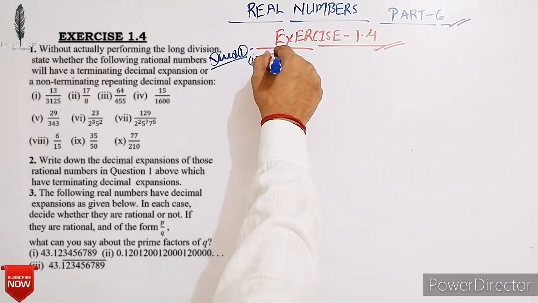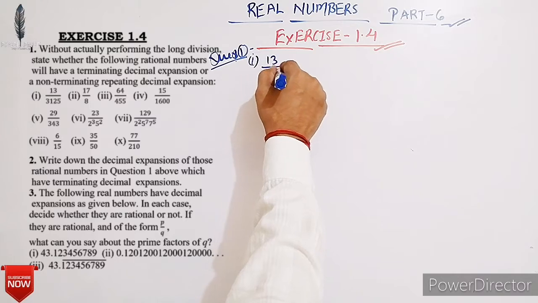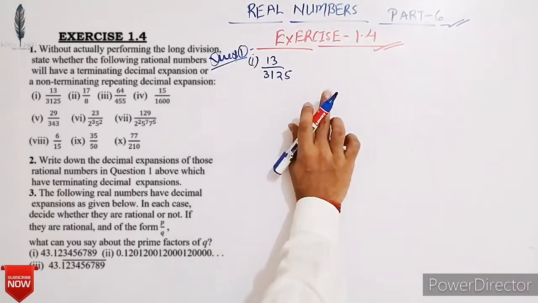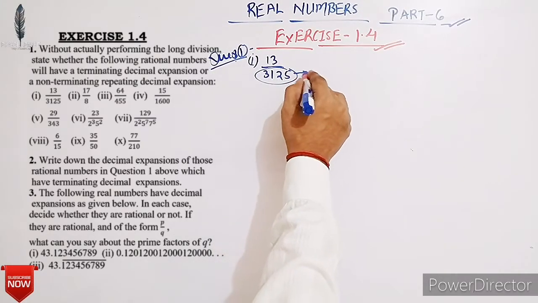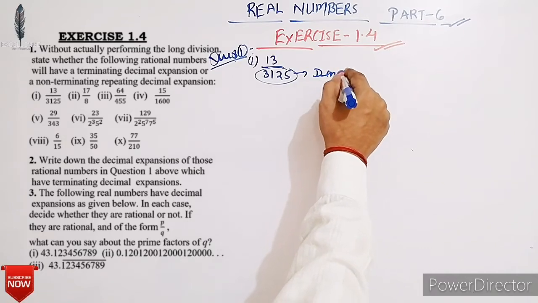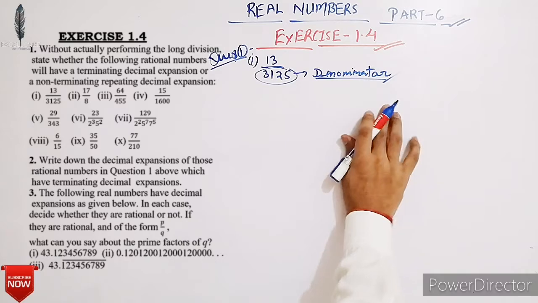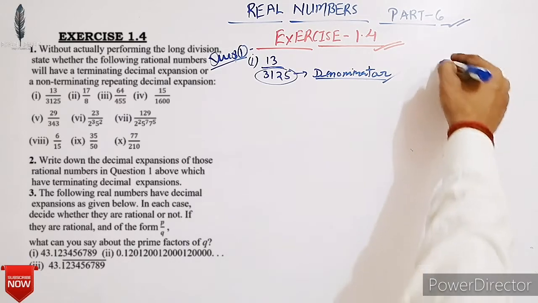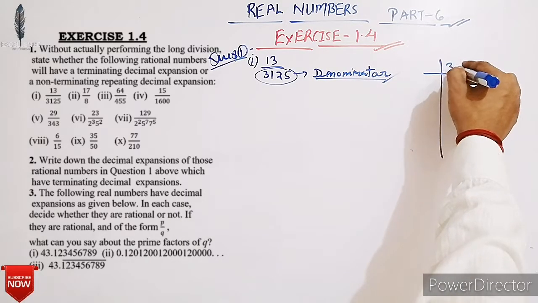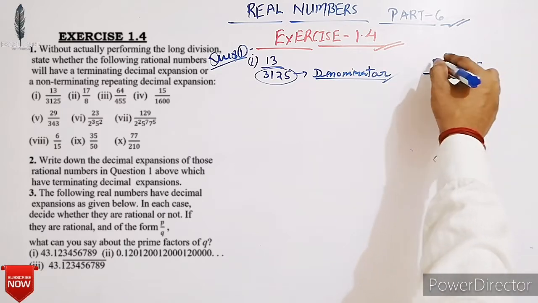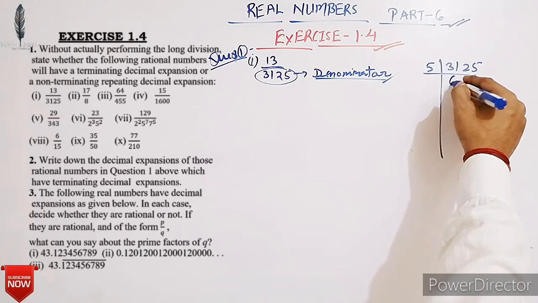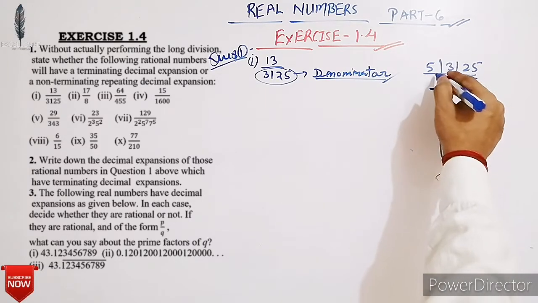Now let's see first 13 upon 3125. Here the denominator is 3125. So firstly we have to find the factors of this number. Here it is divisible by 5. So here we get 625. Here 5.